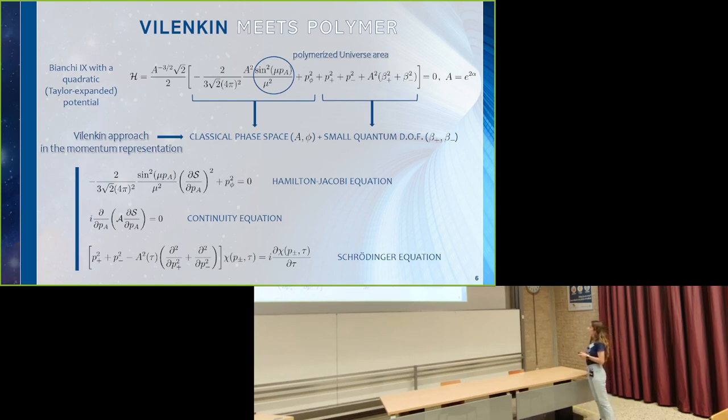Also, in order to introduce the cutoff effects, we consider as discrete the universe area, that is A, and consequently we regularize the associated momentum, that is PA. And then, in order to introduce also the Vilenkin approach, we split our phase space into a classical phase space and a small quantum one. In our analysis, our classical degrees of freedom are the universe area A and the free scalar field phi, whereas our quantum degrees of freedom are the two anisotropies.